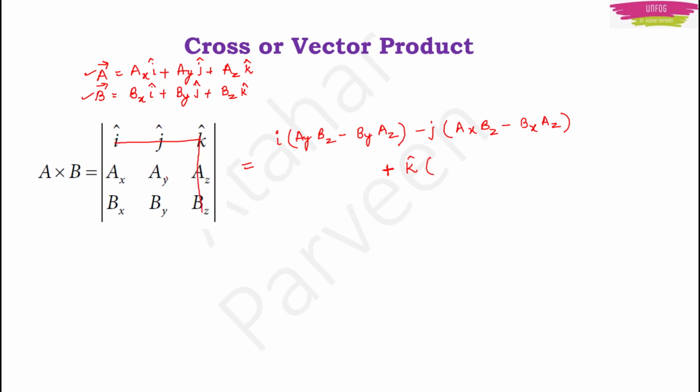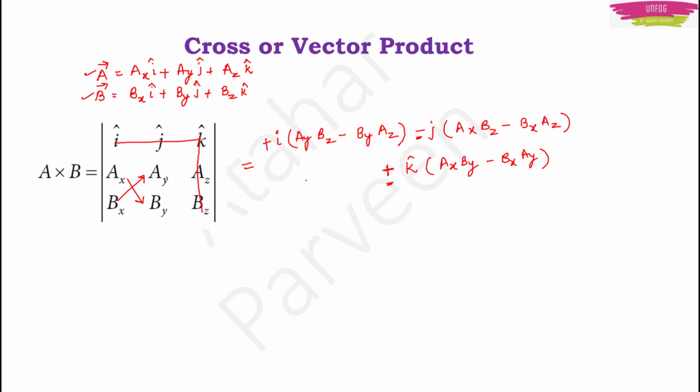Now we leave this column and this row and then multiply Ax with By, Bx with Ay and write a minus sign between them. So what you have to do is inside the brackets you are using minus sign, and outside it is alternate. First time it is plus, then it is minus, then it is plus. So this is how you are going to solve this determinant, which is the answer for your vector product. If you practice this 2 or 3 times, it will become very easy for you to find this determinant.